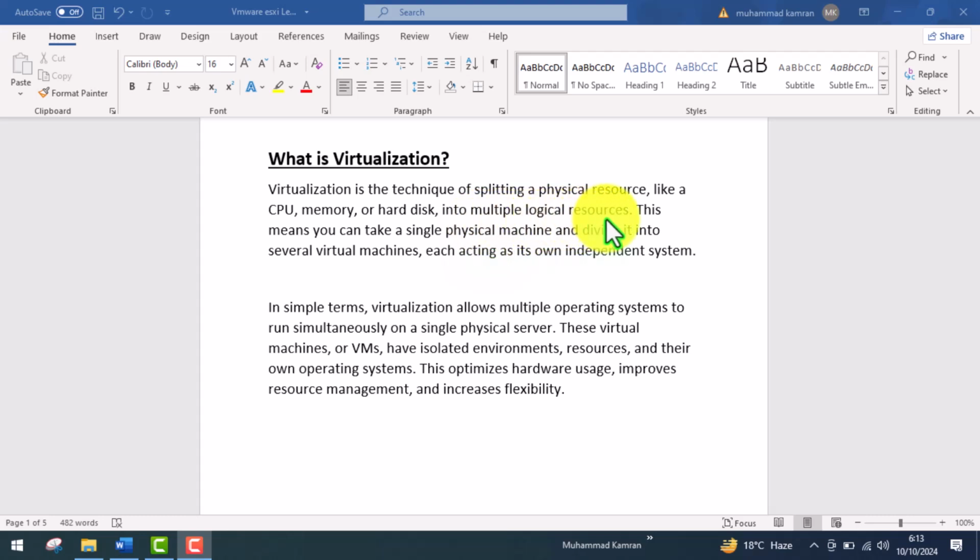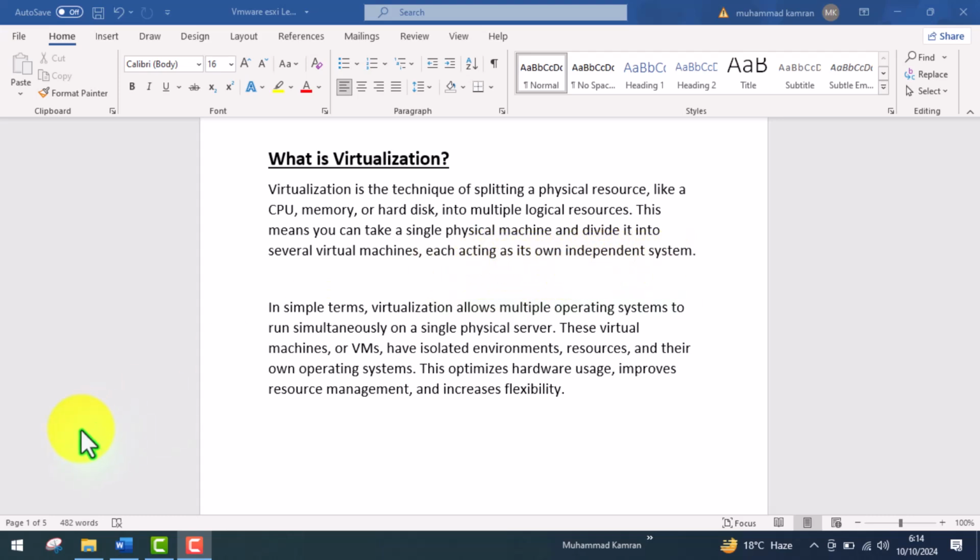Resources mean CPU, memory, hard disk. It doesn't mean that we divide them physically, we divide them logically. This means you can take a single physical machine and divide it into several virtual machines, each acting as its own independent system.